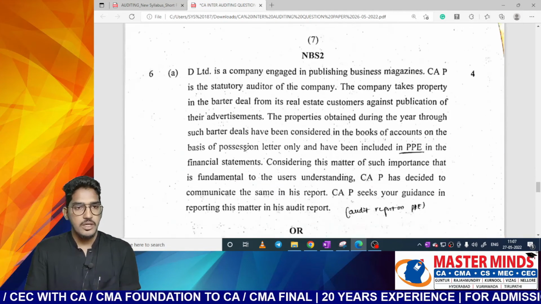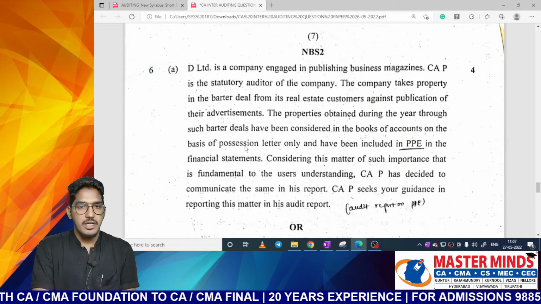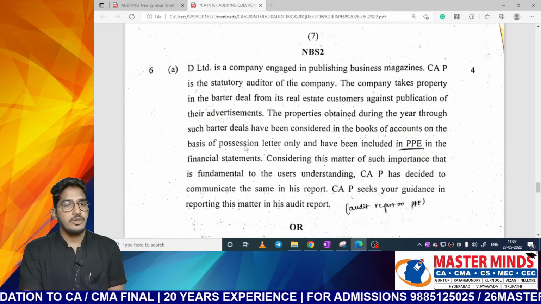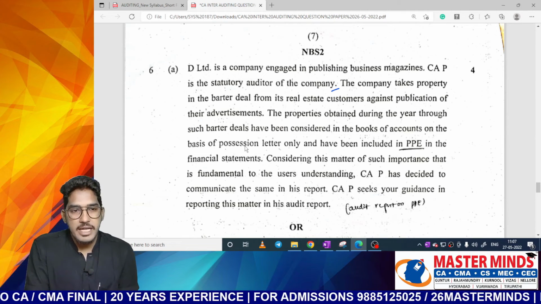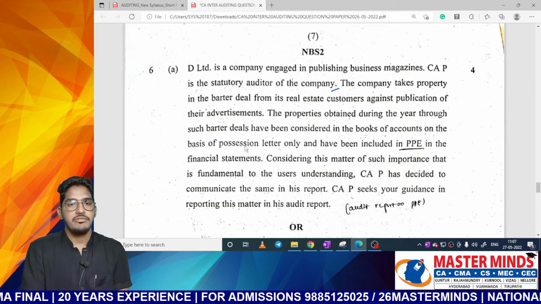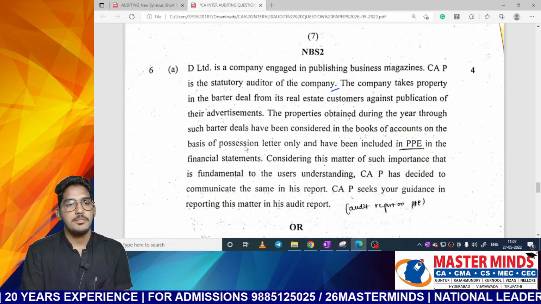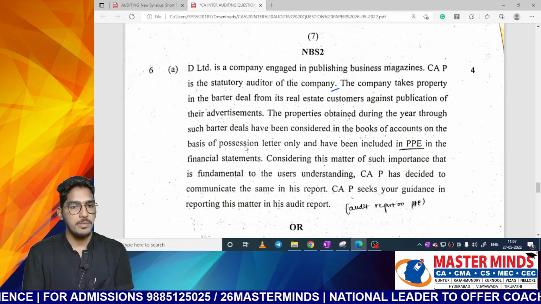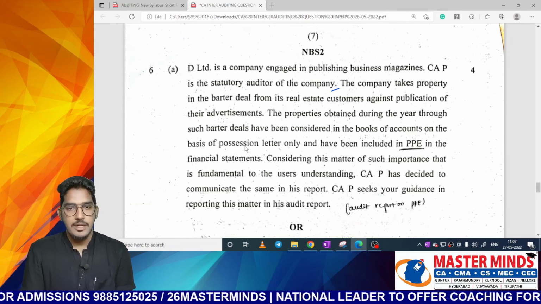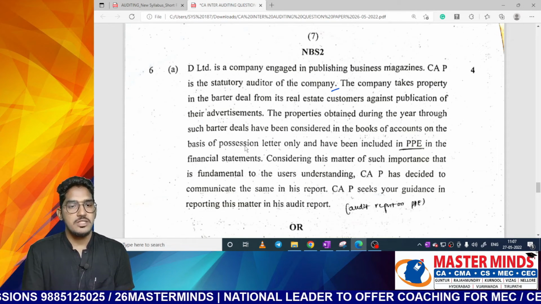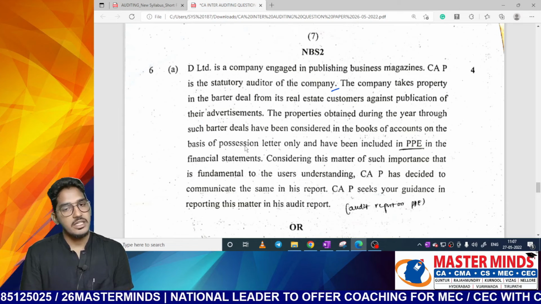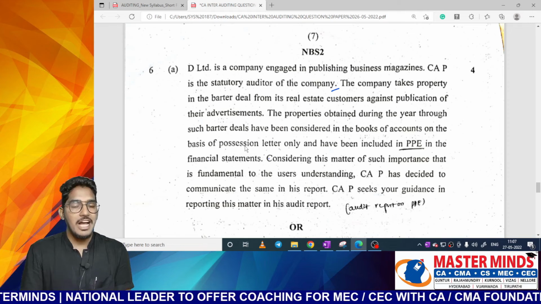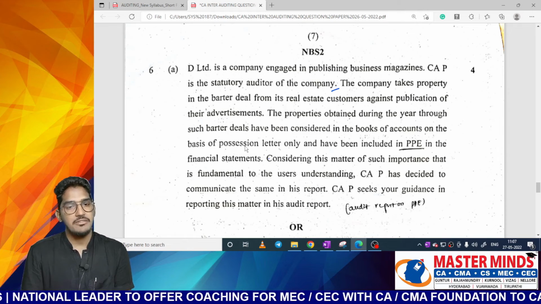Next one. D Limited is a company engaged in publishing business magazines. CAP is a statutory auditor of the company. The company takes property in a barter deal from its real estate customers against publication of their advertisement. Okay, this company is buying the property by way of a barter transaction. The properties obtained during the year through such barter deals have been considered in the books of accounts on the basis of possession letter only, and have been included in the PPE in the financial statements.